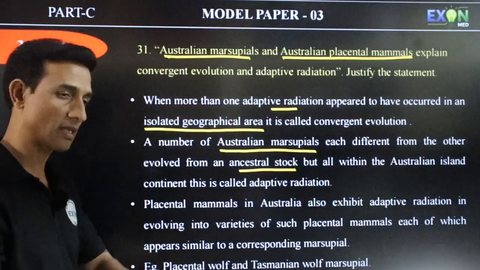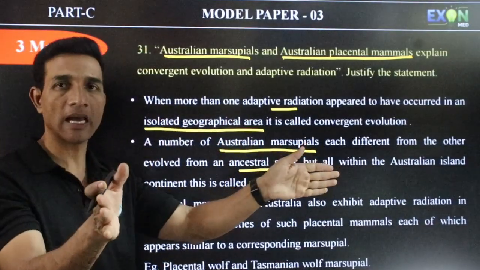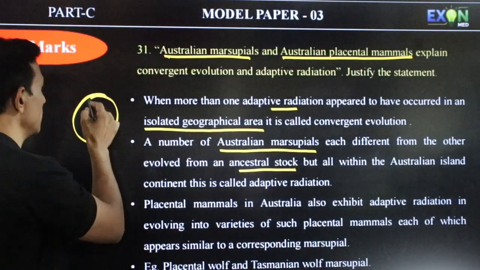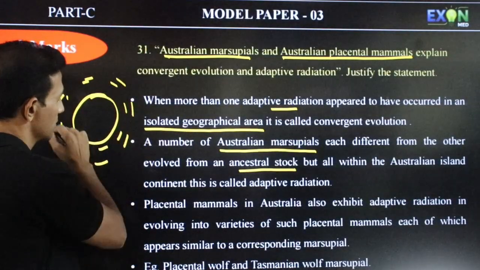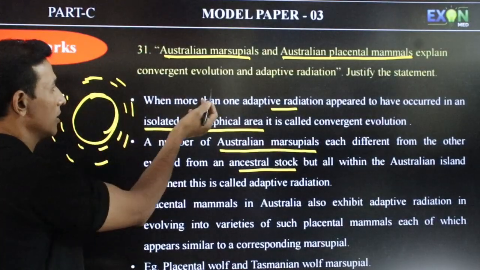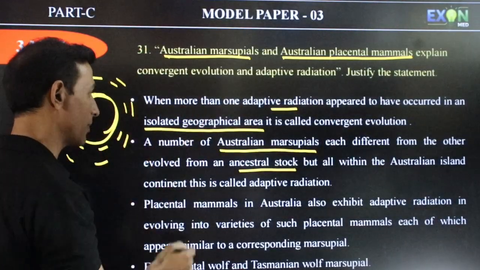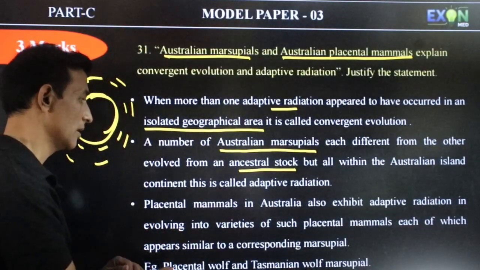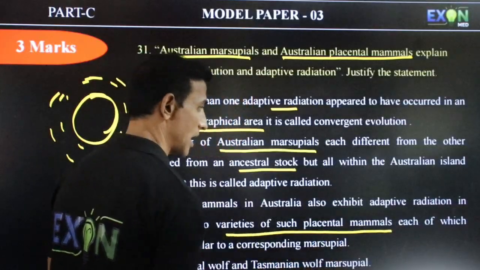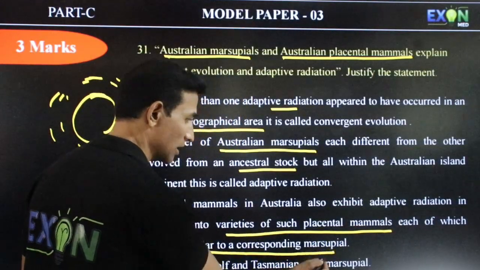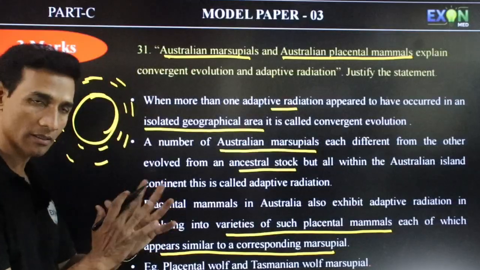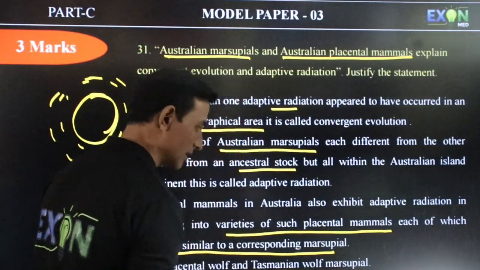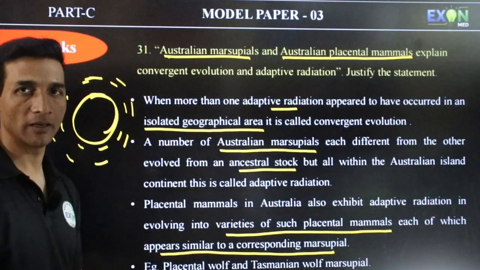It's called adaptive radiation. There is one ancestor, from which they have diverged, and they have not moved away, because Australia is a continent surrounded by water. So in this continent only you can see both types, from a common ancestor. Placental mammals in Australia also exhibit adaptive radiation. They evolved varieties of placental mammals which appear similar to a corresponding marsupial. Both are similar. For example, the placental wolf is exactly like the Tasmanian wolf marsupial.